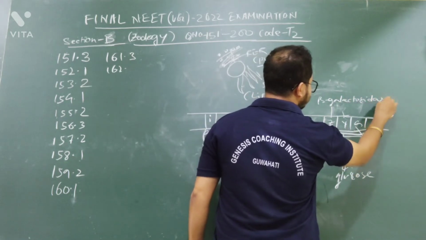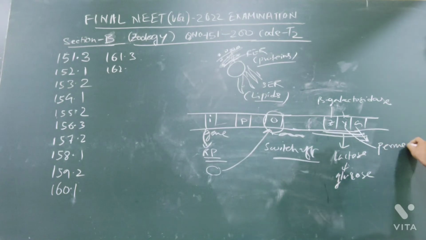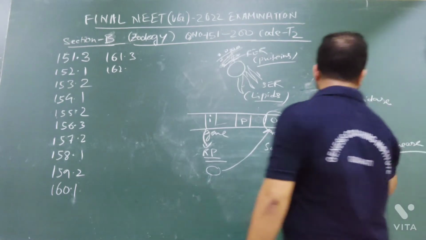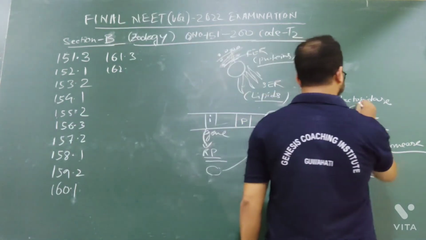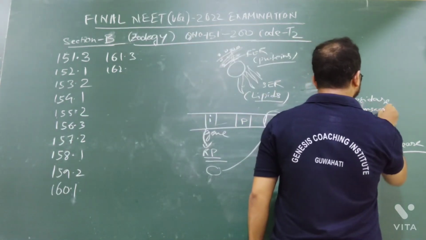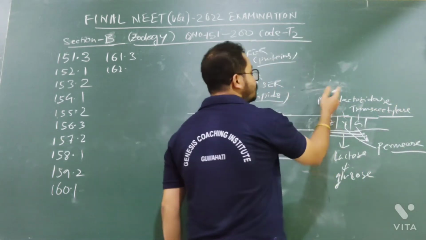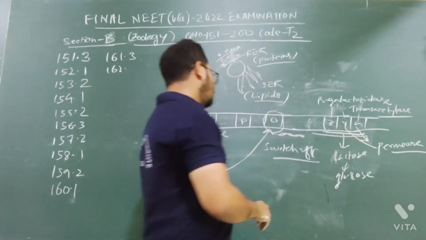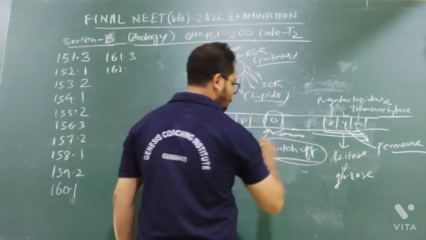What are the enzymes? Beta galactosidase by Z. Y will produce what? Permease. A will produce what? Transacetylase. So if in the environment there is no lactose, what is the need of producing these three enzymes? So the operon model will be switched off.